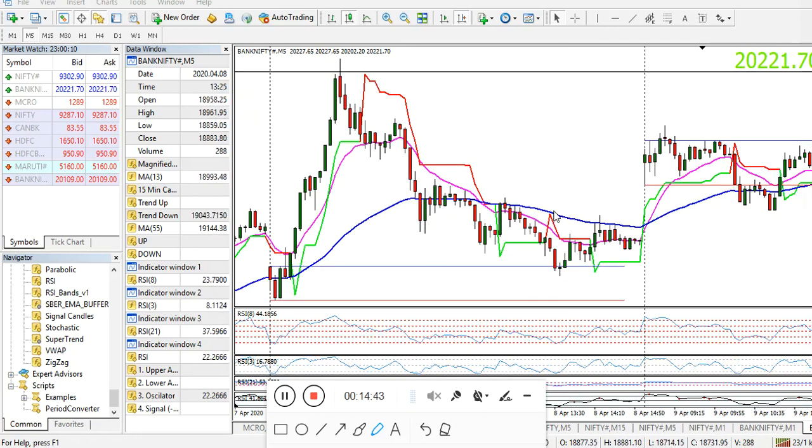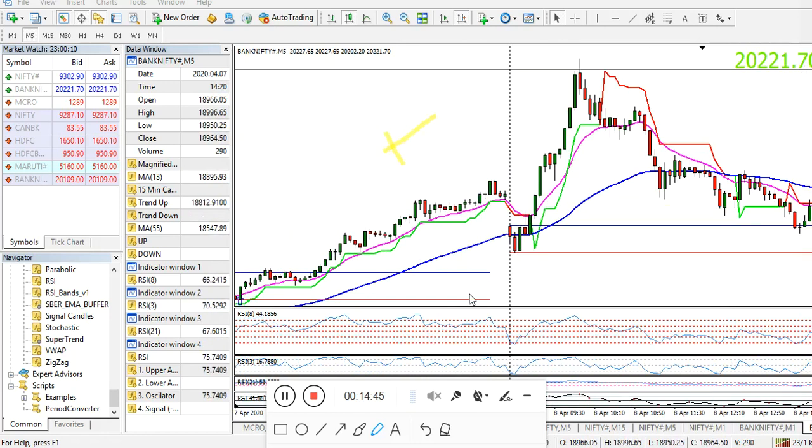Okay. Here you can see the first candle is closed above our 55 EMA. Initially we will have our stop loss here. Once it moves, you can move it to the super trend, or you can follow the 13 EMA as your trailing stop loss.